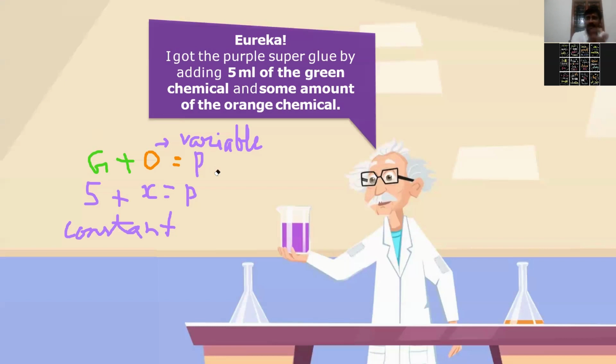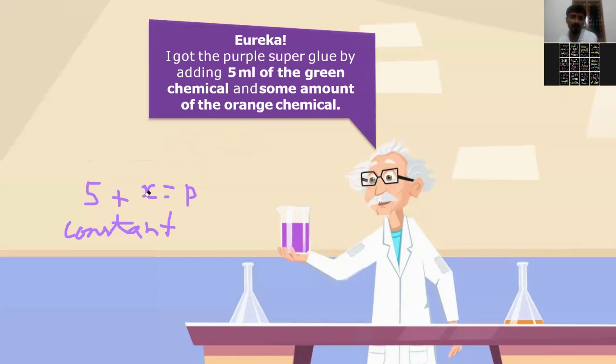Now here you can see green plus orange equals purple. So when you mix green plus orange, you'll be getting purple according to his experiment. And then he actually is trying to form the super glue. So here three terms are there. How many terms? Three terms. One is green, one is orange, and one is purple. Is it clear? So that is what you can say in terms. Now, is it clear to you what is a constant, what is a variable? So I can go to the next. Okay, very good. Let me move to the next slide.